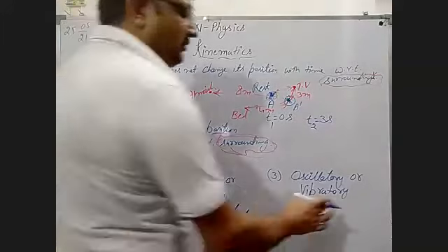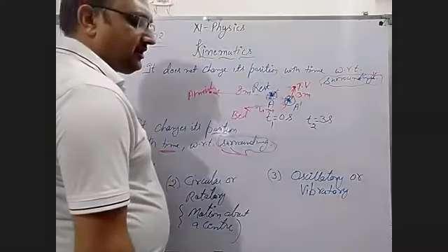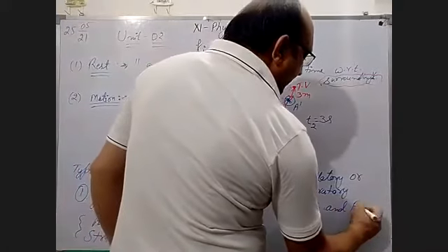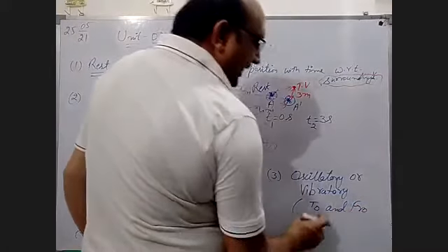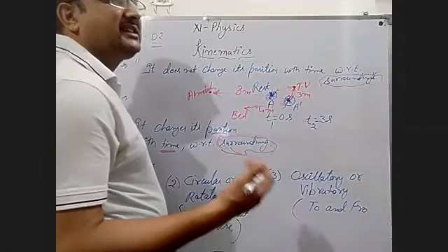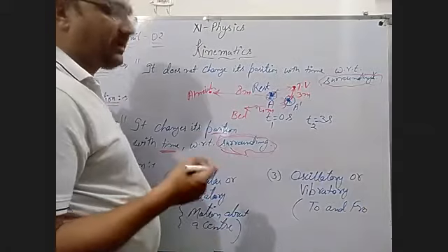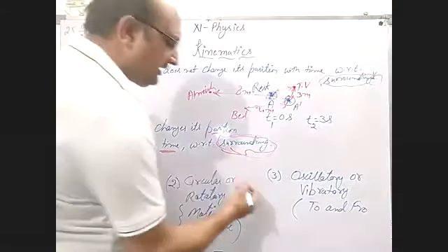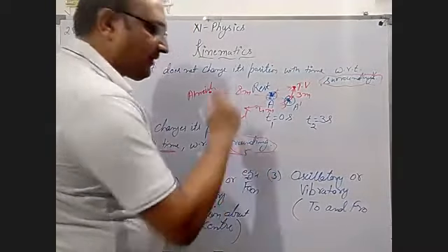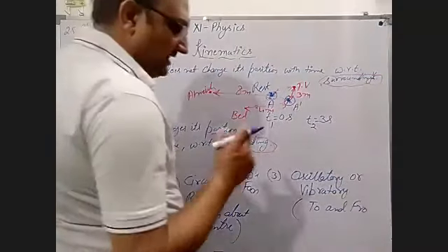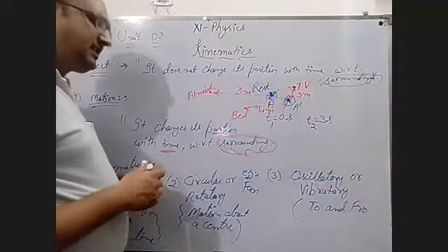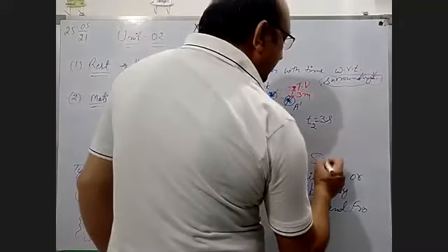In oscillatory or vibratory motion, to and fro motion is there, back and forth, you can also take these words. Like in a simple pendulum. You can also take the example of a fan moving around an axis. To and fro motion is oscillatory and vibratory, and you can take the example of a simple pendulum.